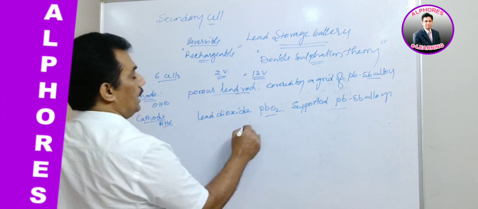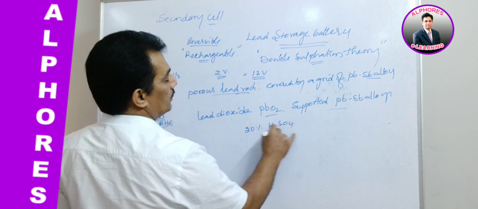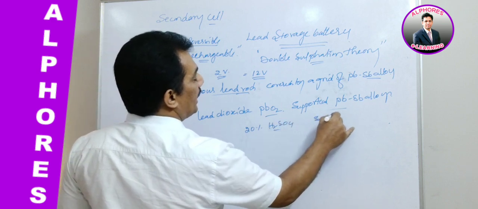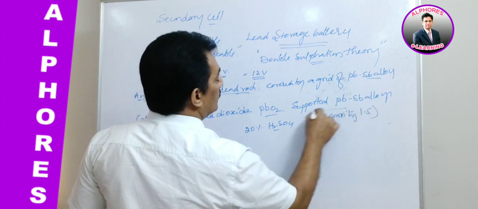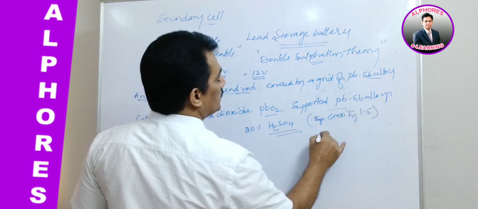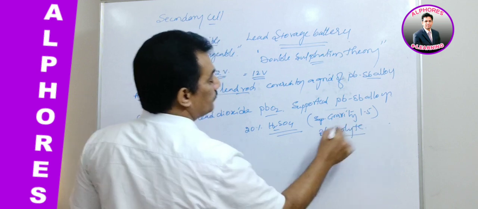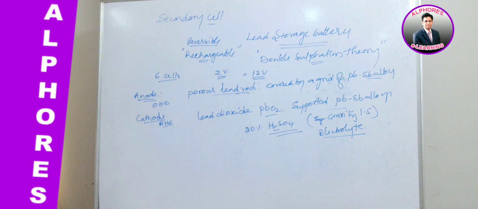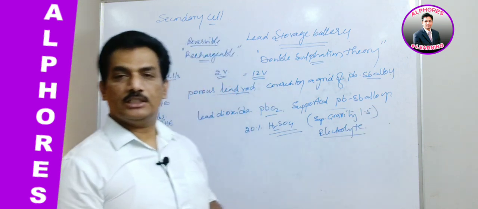And now a 20% H2SO4 solution, with a specific gravity of 1.5, is used as the electrolyte. And now with all this, how do we represent this lead storage battery?